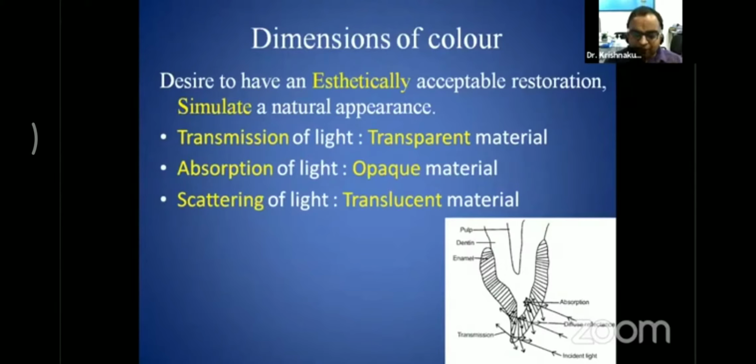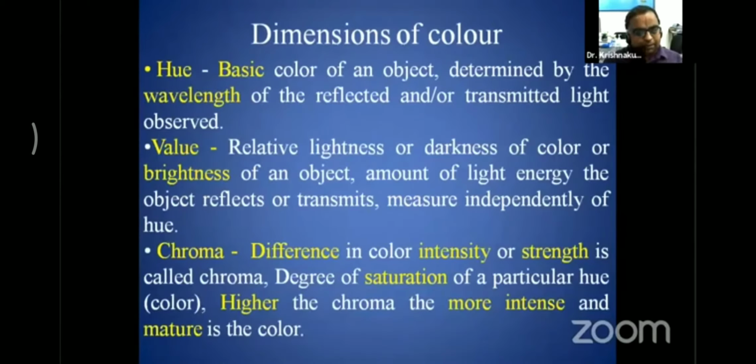When the material is translucent, it will scatter the light. So, for example, we have a diffuse kind of glass which scatters the light, right? It is not transparent, it is not opaque, it is in between transparent and opaque. So the dimensions of color are basically hue, value, and chroma.